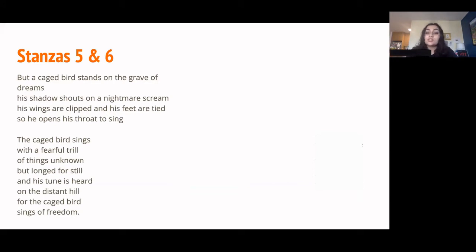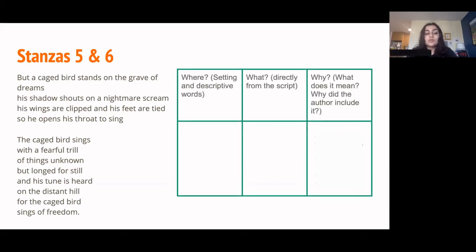Okay, so let's move on to setting. In the first stanza on this slide, the caged bird is described as standing on a grave of dreams. Now, I don't think that this means a literal grave of dreams, just because I don't know what that would mean, but it is a setting. It is where the bird is. So I'm going to put it down and talk a little bit about what I think it means later. The second stanza on this slide is the same as one from the last slide.